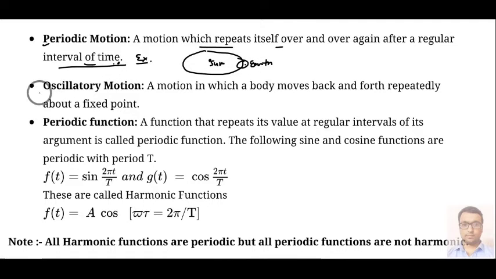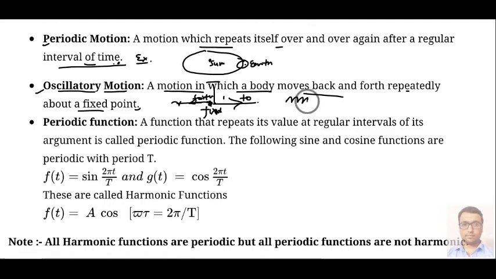Then we have oscillatory motions, a motion in which a body moves back and forth repeatedly about a fixed point. You can consider the motion of a particle about a fixed point. Suppose this is a fixed point and a particle is moving to and fro about this point. Like simple oscillations, or oscillations of a pendulum.